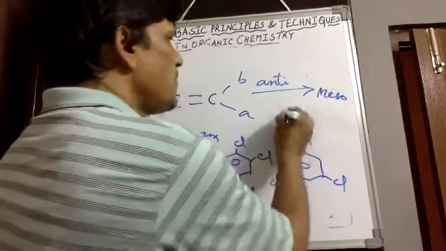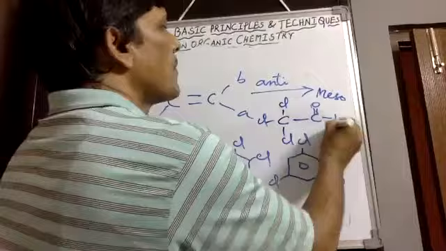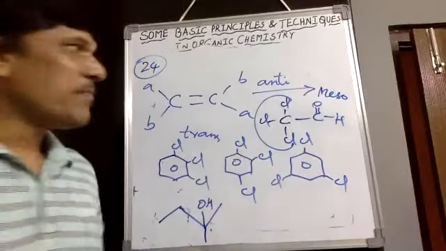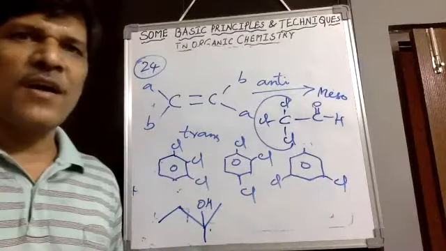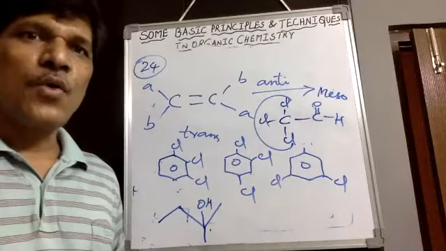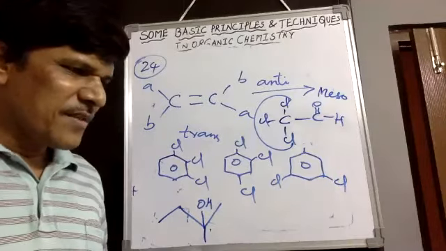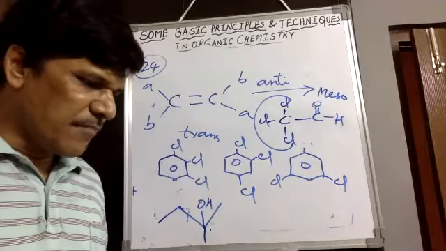CCl3CHO. CCl3, 3 chlorines are there here. At alpha position, there are no hydrogens. No hydrogen, no tautomerism. Therefore, this compound does not have any alpha hydrogen, so it cannot shift to the enol form. Therefore, trichloroacetaldehyde does not have tautomerism. Therefore, we can identify that no tautomerism is exhibited by that compound.